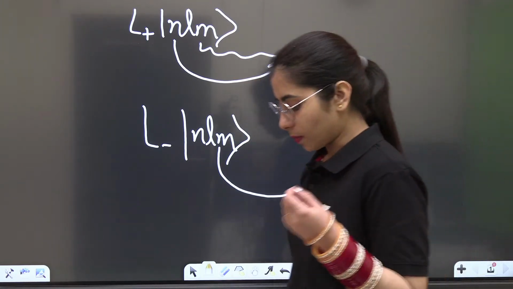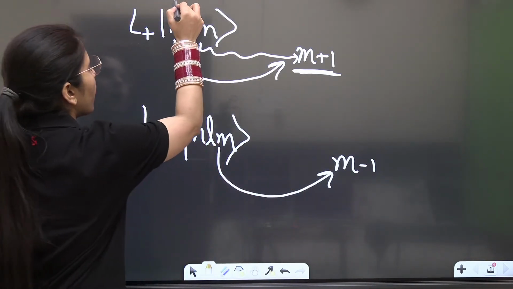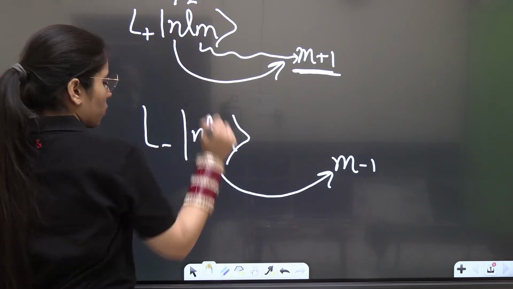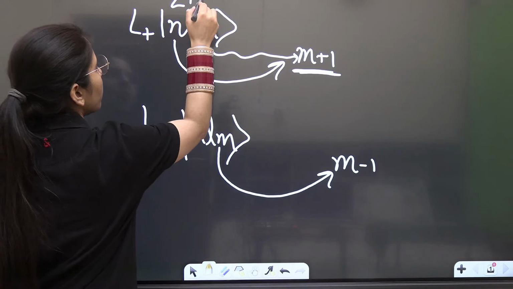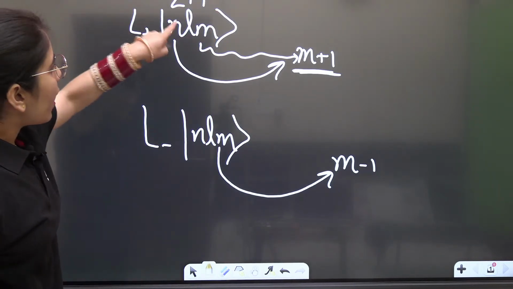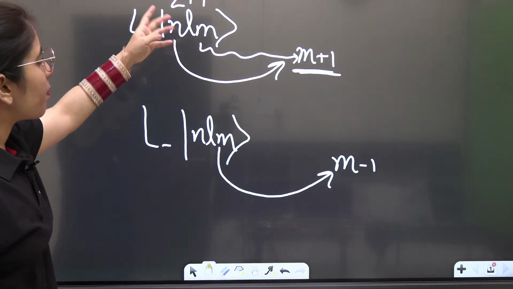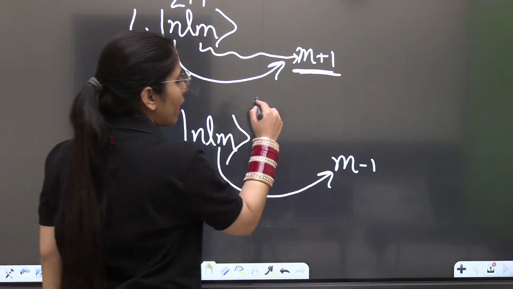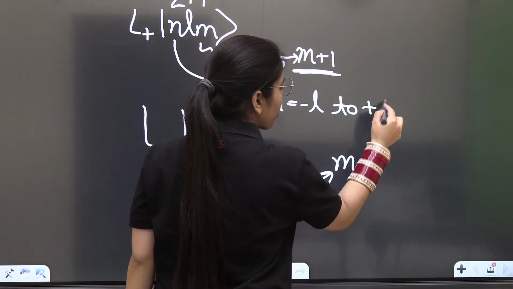Okay, next point. For example, let's take the state 2, 1, 1. Now the l value is 1, and the m value is also 1. What is the relation between m and l? The m value can have values from minus l to plus l at a difference of 1.